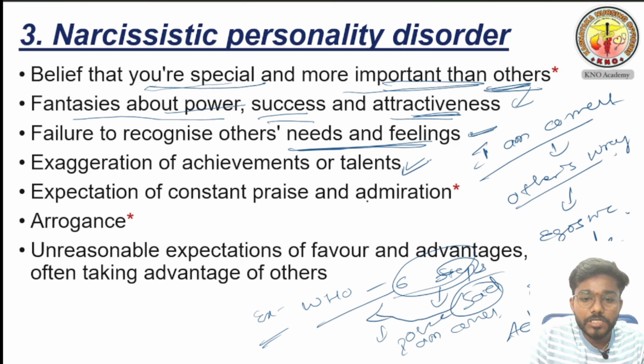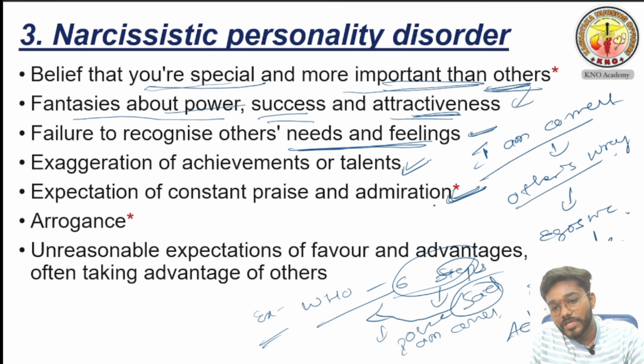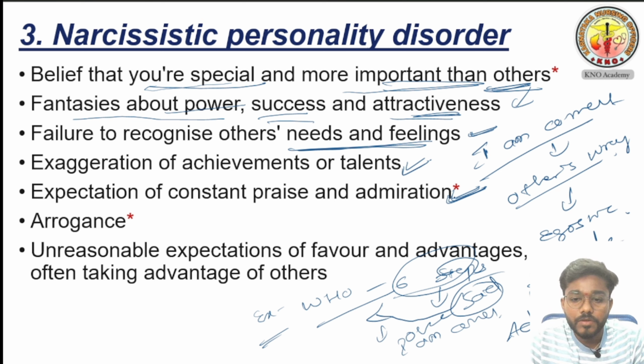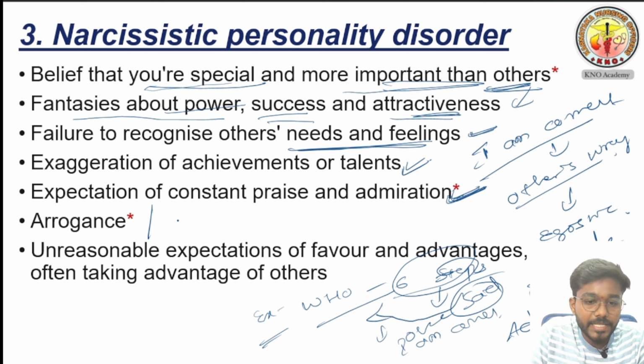And expectation of constant praise and admiration. Everyone should praise him, like you have done so much, you are the only genius, you are the king, like that we are supposed to tell this person. And what is arrogance? Gamandi. You can hear the word gamandi, that is he is always very arrogant to others. And unreasonable expectations of favor and advantages, often taking advantage of others. He will expect everybody should help him, everybody should praise him.